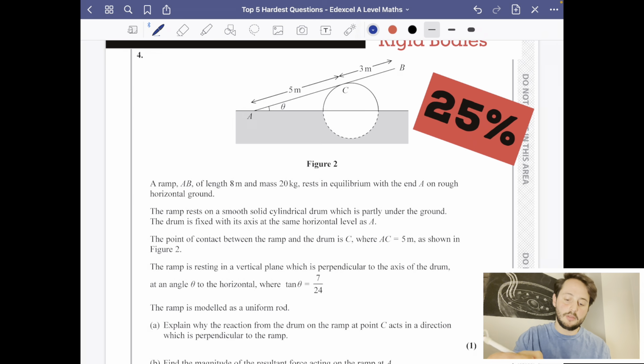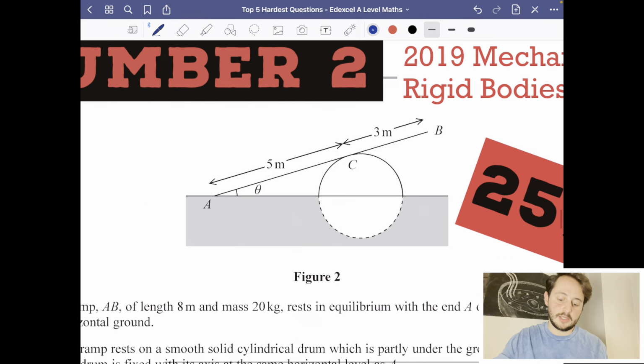So this question was really, really badly answered, but we know here that there's going to be a reaction at C, and it says, why is that going to be perpendicular to the ramp that we have here?